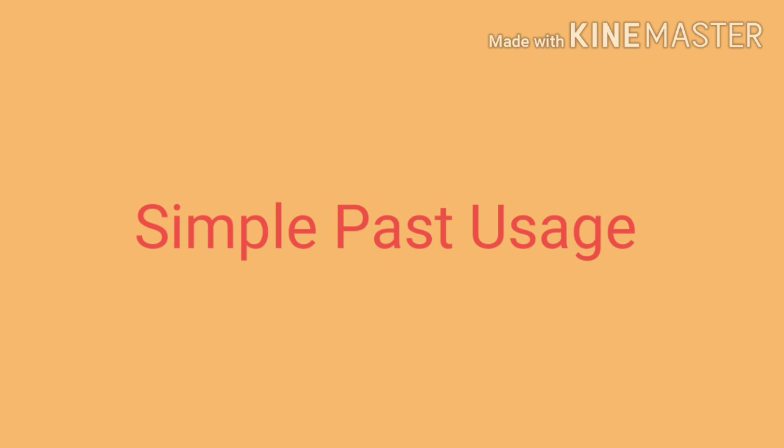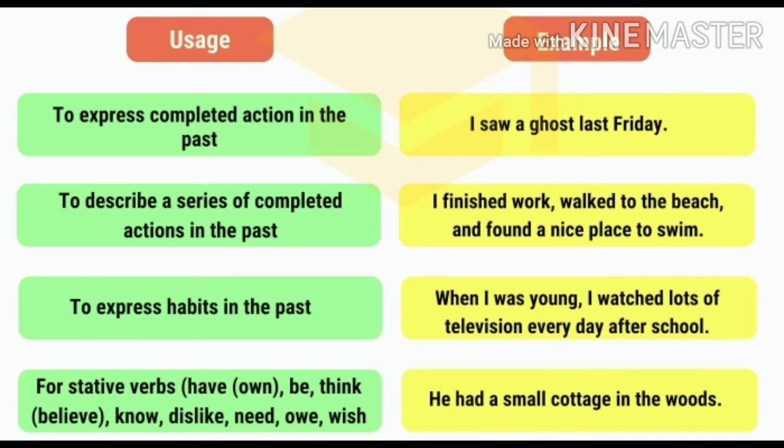When do we need to use simple past tense? First, to express a completed action in the past. For example, I saw a ghost last Friday. Second, to describe a series of completed actions in the past. For example, I finished work, walked to the beach, and found a nice place to swim.